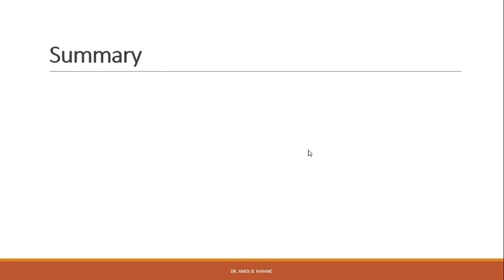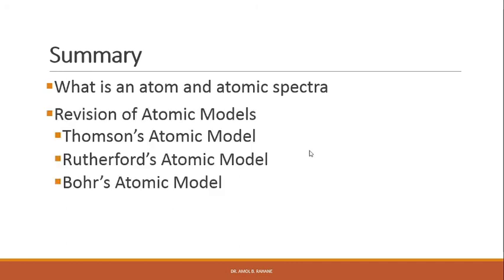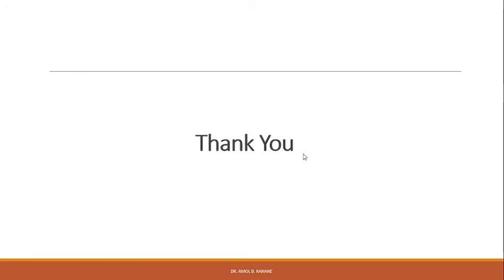So in summary, what we have learned is what an atom is and atomic spectra. We have also revised the different atomic models like Thomson's atomic model, Rutherford's atomic model and Bohr's atomic model. In the next lecture, we will study Bohr's theory of the hydrogen atom, and also we will study the hydrogen atom spectrum in detail. Thank you.